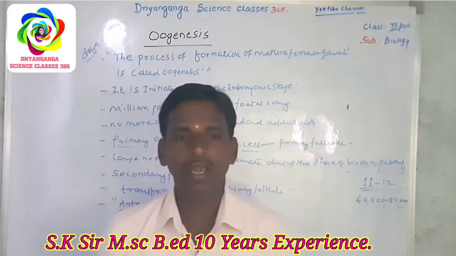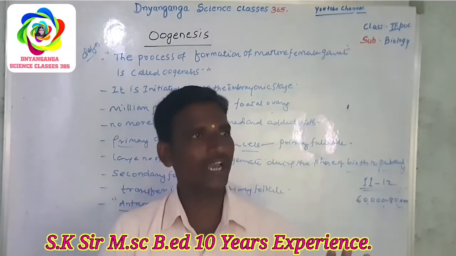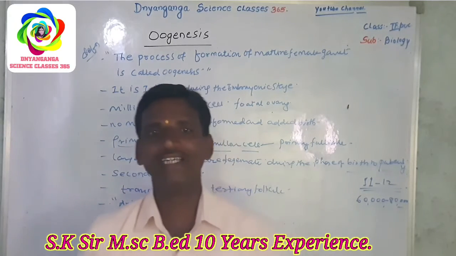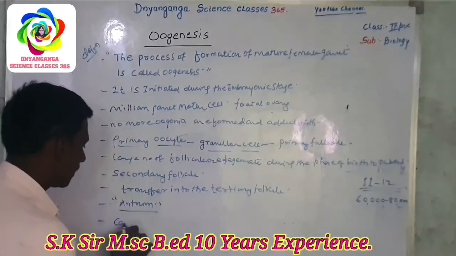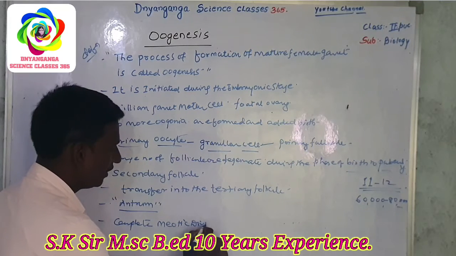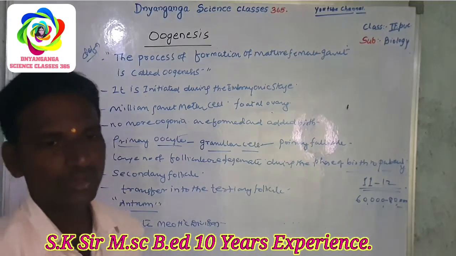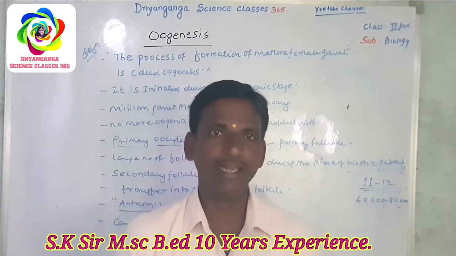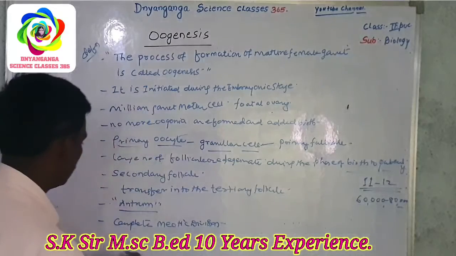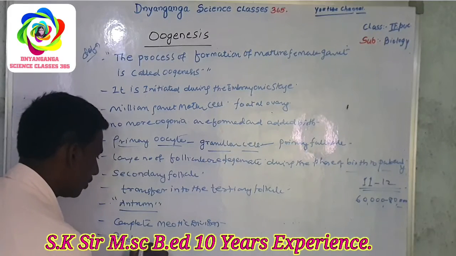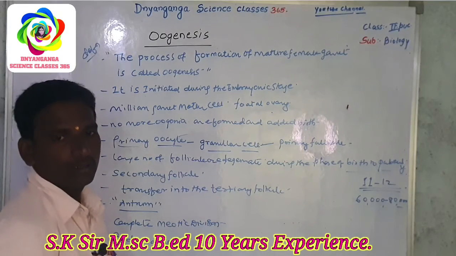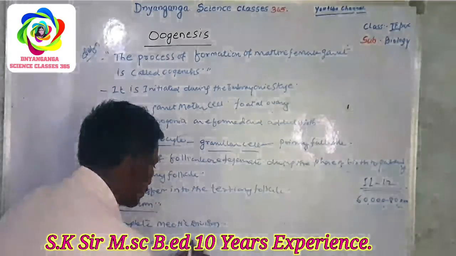Then next, at this stage the primary oocyte grows in size and completes its first meiotic division, producing a haploid secondary oocyte.